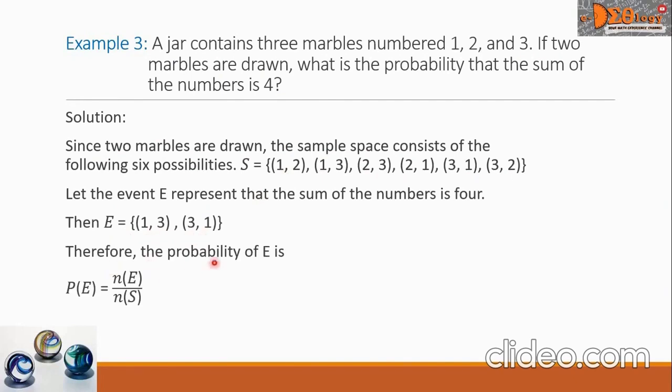Therefore, the probability of E is P of E equals n of E over n of S. And this is equal to 2 in the numerator because there are 2 outcomes in E, over 6 because there are 6 elements in our sample space. We can reduce this to lowest terms, and this is equal to 1 over 3. This is our final answer.